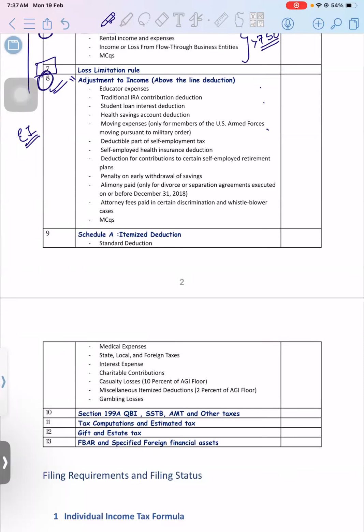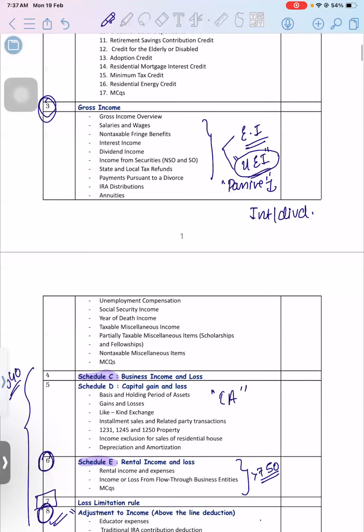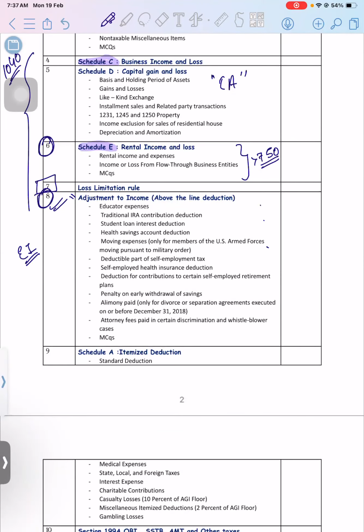Okay, this is related to educator expense, IRA topic. Okay, IRA, when you contribute into IRA, you receive some deductions. Okay, and when you take distributions, it will be taxable. So whenever a distribution is received, we'll make it taxable in our gross income, but when you make a contribution, it is allowed as a deduction in our adjustment to income.